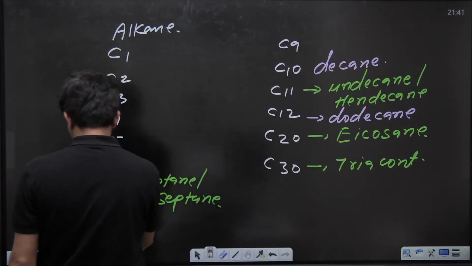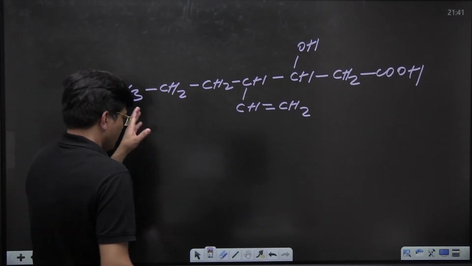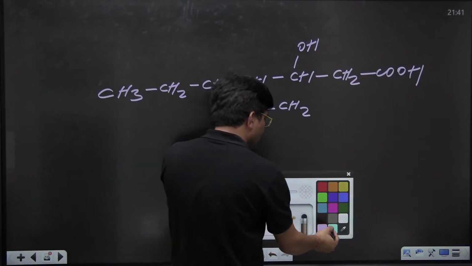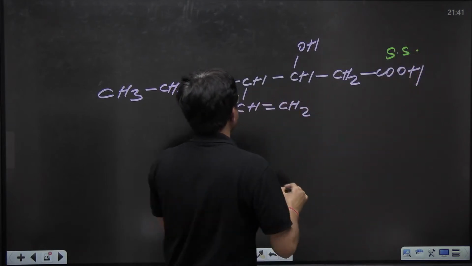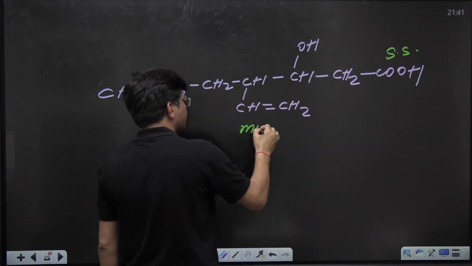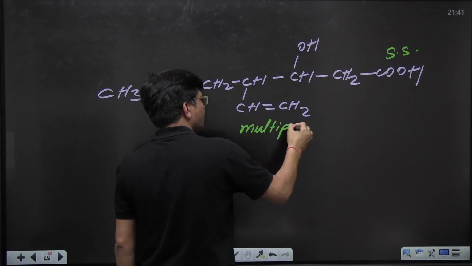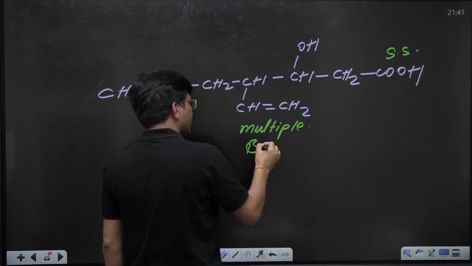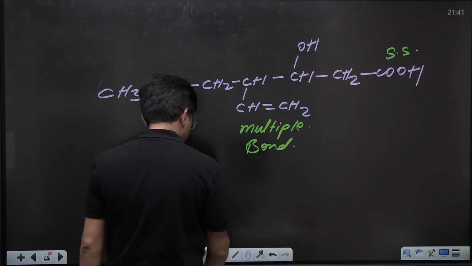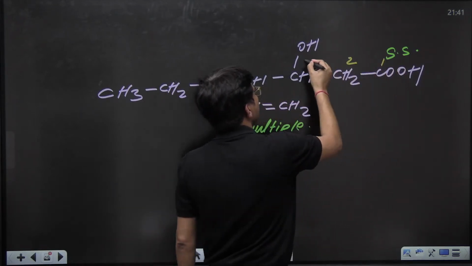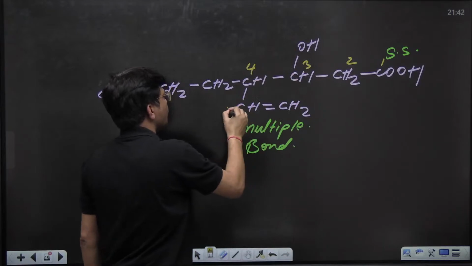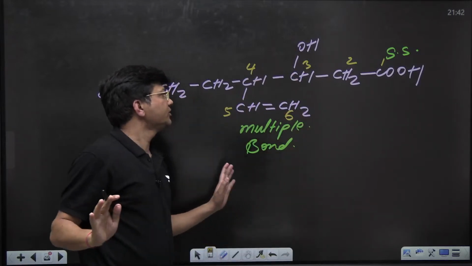Now, this is your senior most functional group, senior most secondary suffix. This is the multiple bond that must remain in the parent chain. So what we are supposed to do, kids, we have to do numbering starting from here, 1, 2, 3, 4, 5 and 6. Is this much clear?